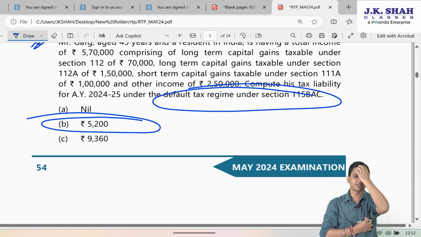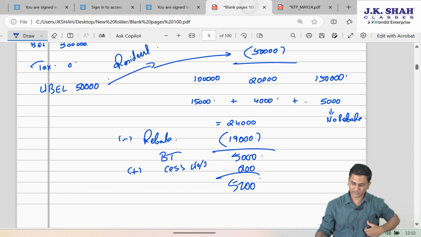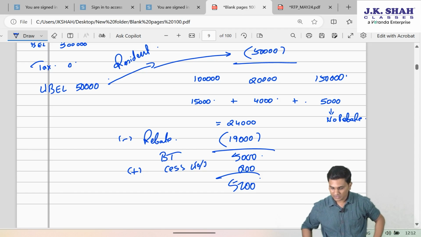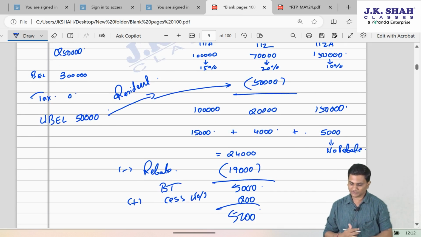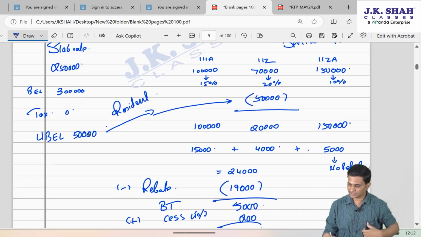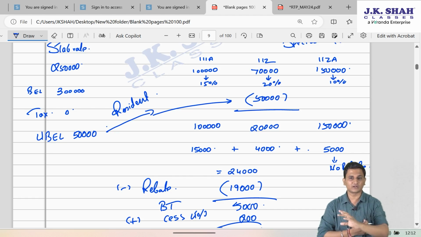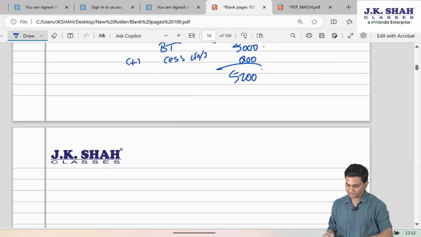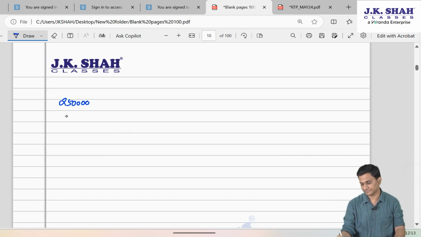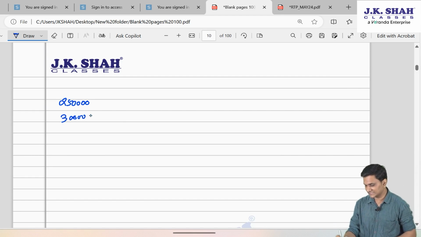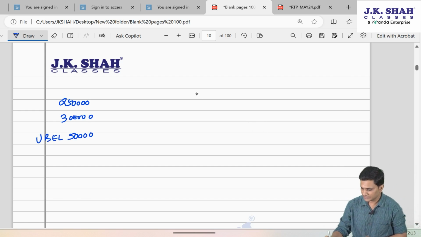This was one option. Now a student can start thinking about other alternatives also. But let me tell you, this one is still better, because another alternative could have been, you would have adjusted this 50,000 against that 112A to get rid of it. So if you do that, let me do that also. Slab rate is 2,50,000. Basic exemption 3 lakh. So there's an unabsorbed basic exemption limit of 50,000.